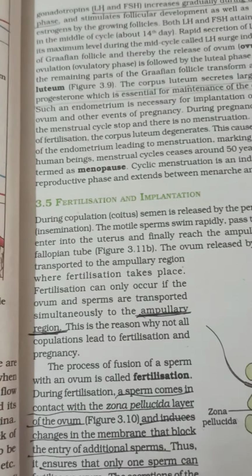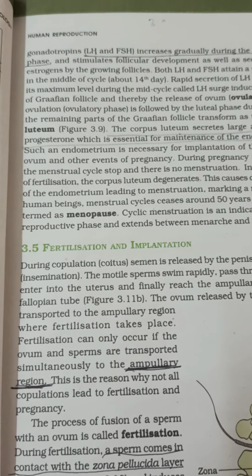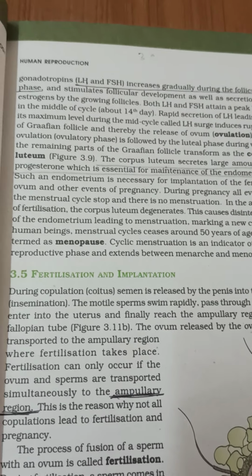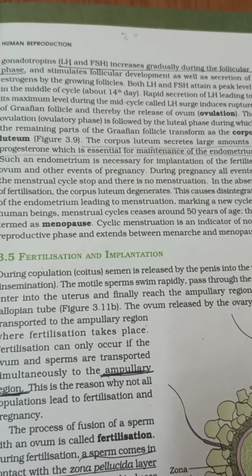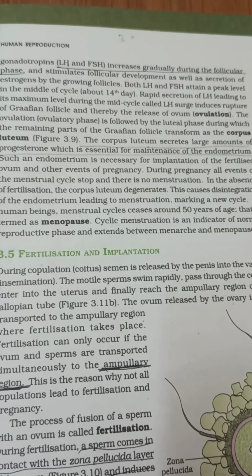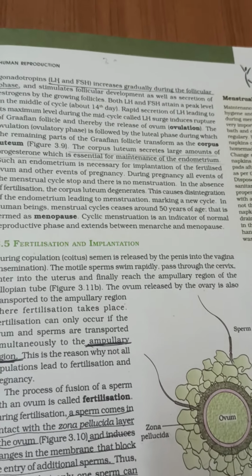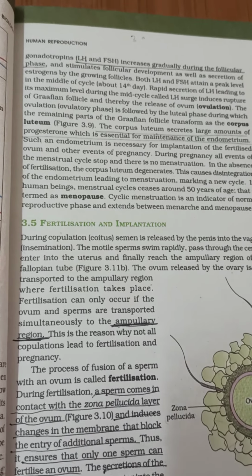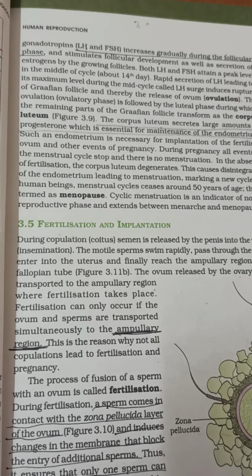If there is fertilization, the corpus luteum grows progressively, and progesterone is continuously secreted. No fertilization means the endometrium breaks, the corpus luteum degenerates, and the menstrual cycle starts again. So next, after this, fertilization and implantation we are going to learn next.